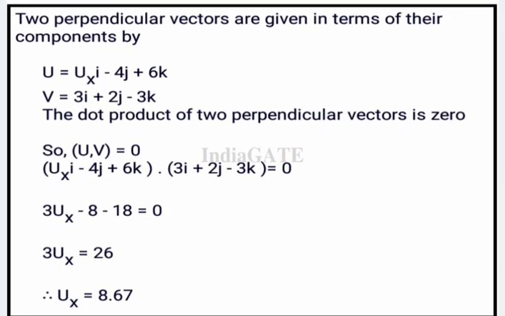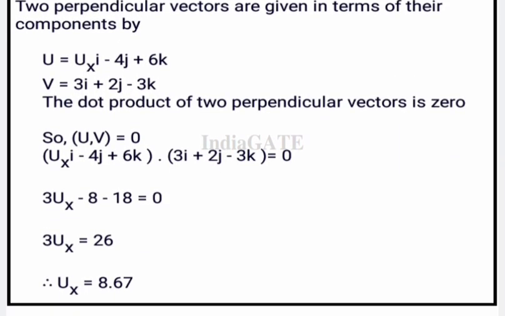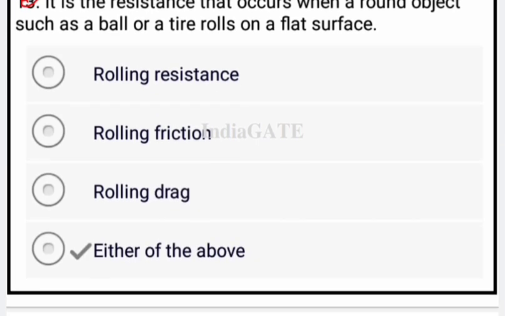Now come to the solution of this question. Here two perpendicular vectors are given in terms of their components, which is represented like this. Okay, the dot product of the two perpendicular vectors is 0, means u dot v equal to 0. After the dot product we get the value of ux and that is your 8.67. Now come to the next question.